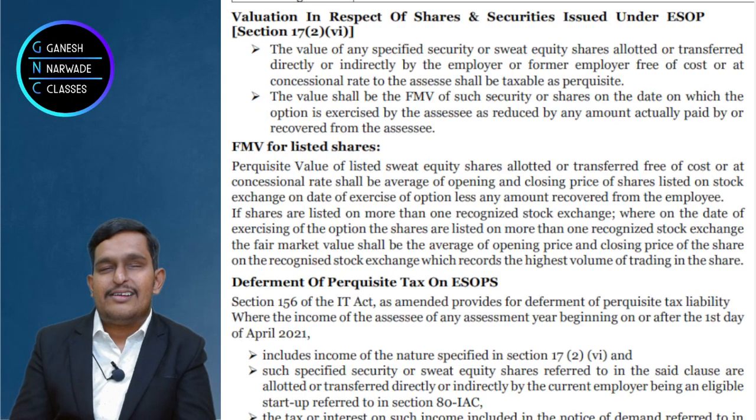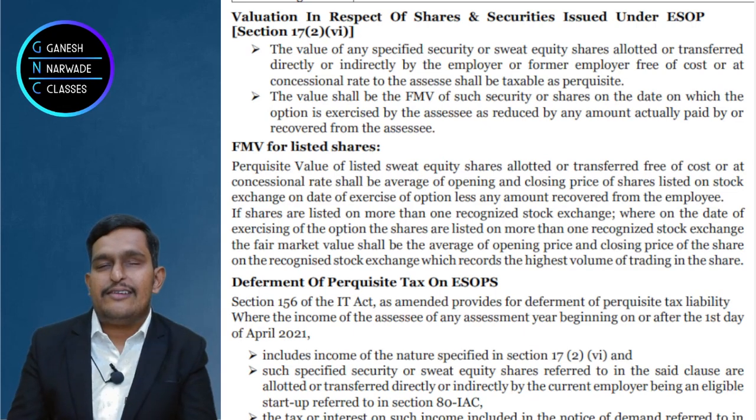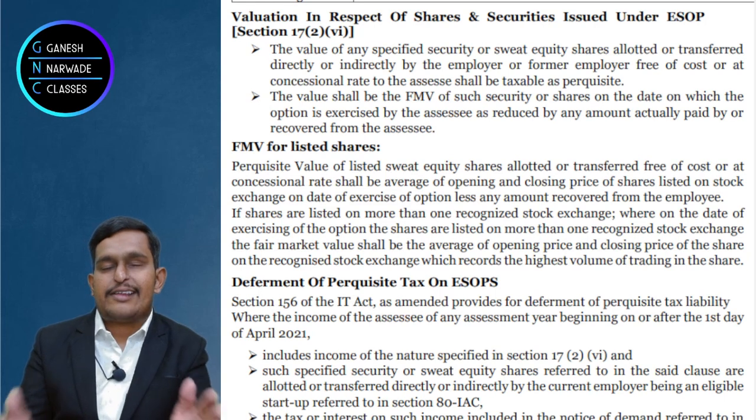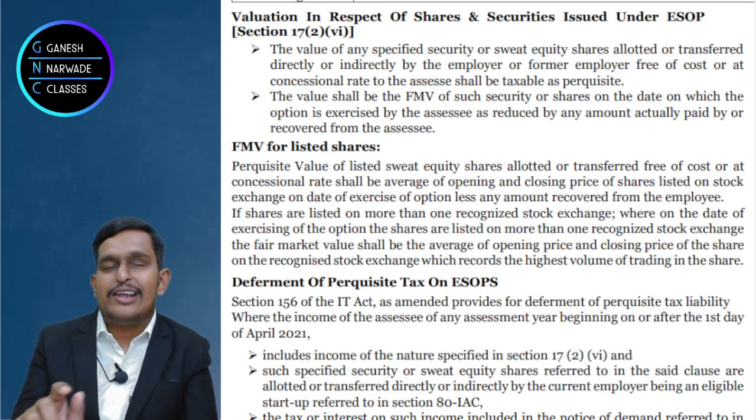Write it in the question: the date of exercise of option. The day when the employee exercised the option, on that day the fair market value. Then the next question comes. If the company is listed on the stock exchange, then obviously the opening price on the day of exercise of option plus the closing price divided by 2. The average price will be the fair market value. But if it is traded on multiple stock exchanges, then whichever stock exchange has more trading, that stock exchange's average price.